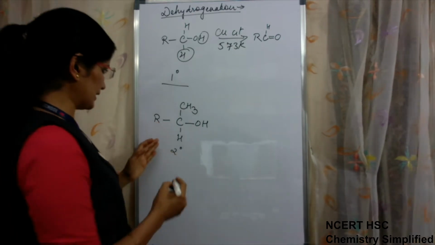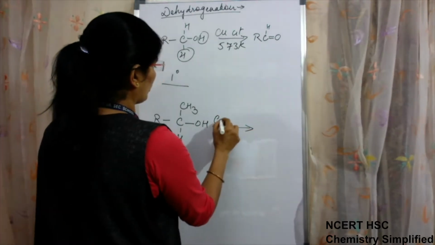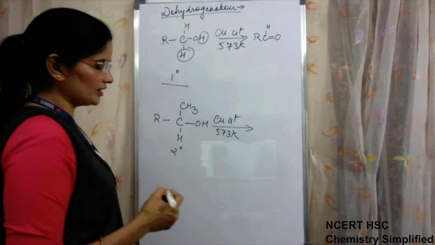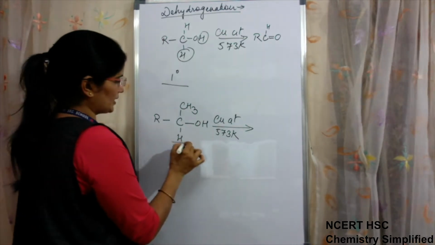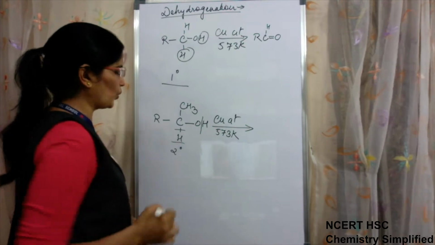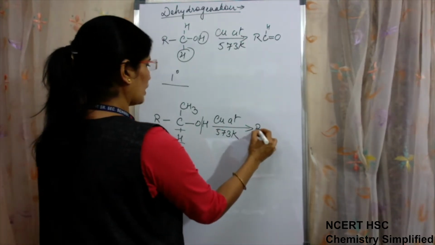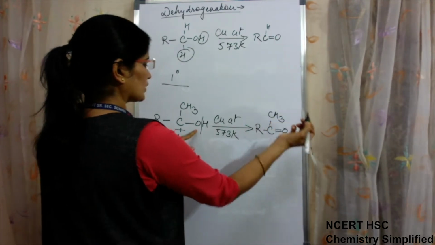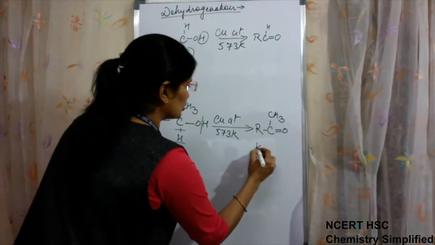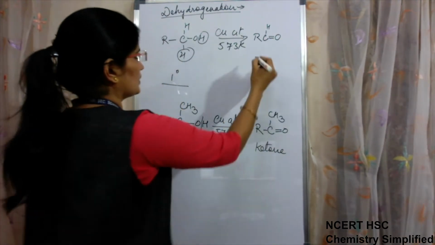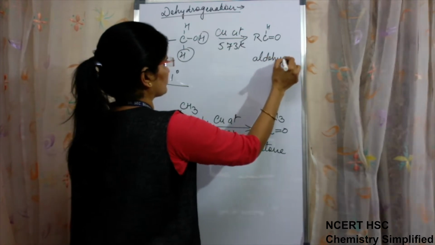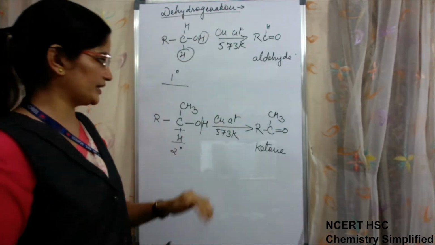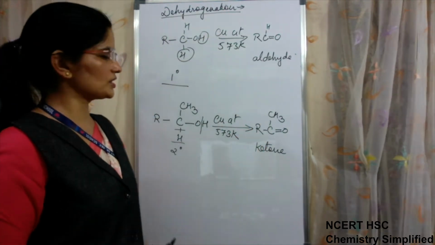When a 2 degree alcohol is present, again copper at 573 Kelvin, then again dehydrogenation will take place. One H from carbon and one H connected to O will be removed and we will get R, C, with O now having a double bond, and CH3. Now this is a ketone. This is an aldehyde. So when 2 degree alcohols are oxidized or dehydrogenated, in both conditions ketones are obtained.